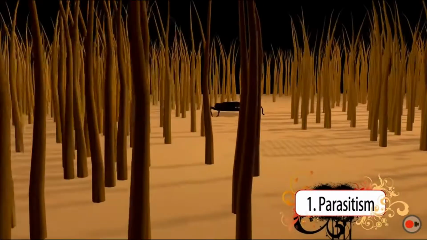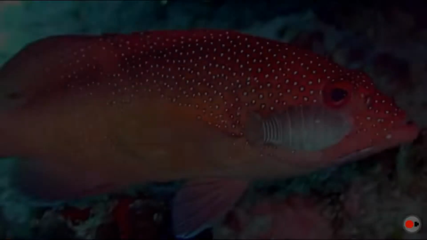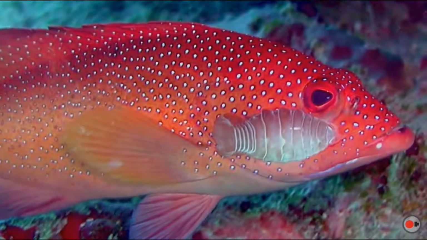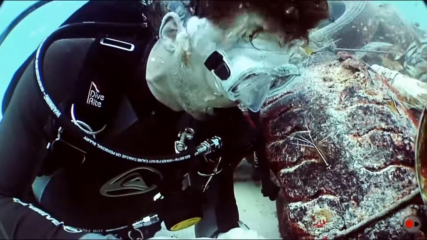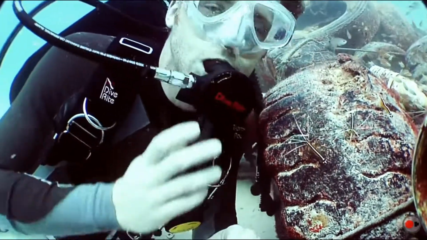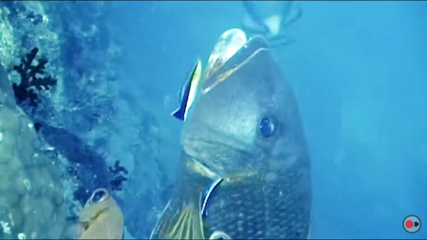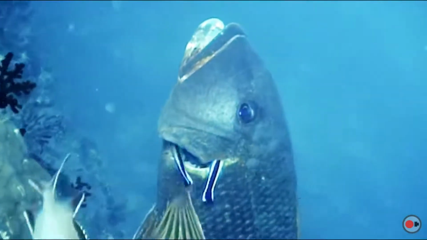Like ticks, for example. There are many examples here in the ocean. Take parasitic fish lice, for example, that cling to a host fish and feed on its body fluids. Amazingly, fish will sometimes find a cleaner fish or a cleaner shrimp to help remove the parasites from their scales, mouth, and gills. When this happens, a mutualistic relationship is formed between the fish and the cleaner organism.